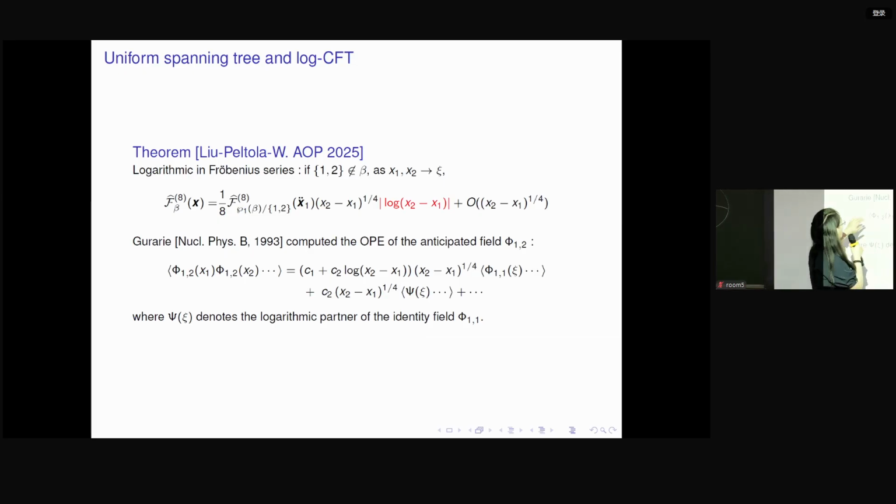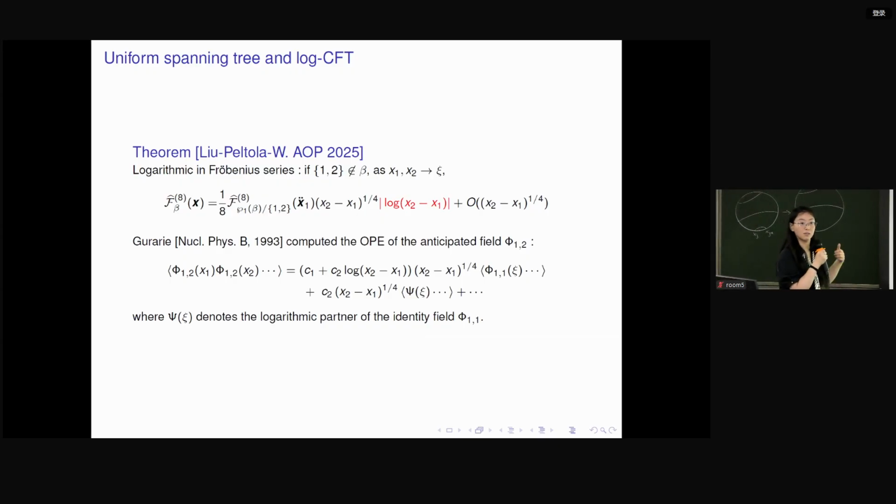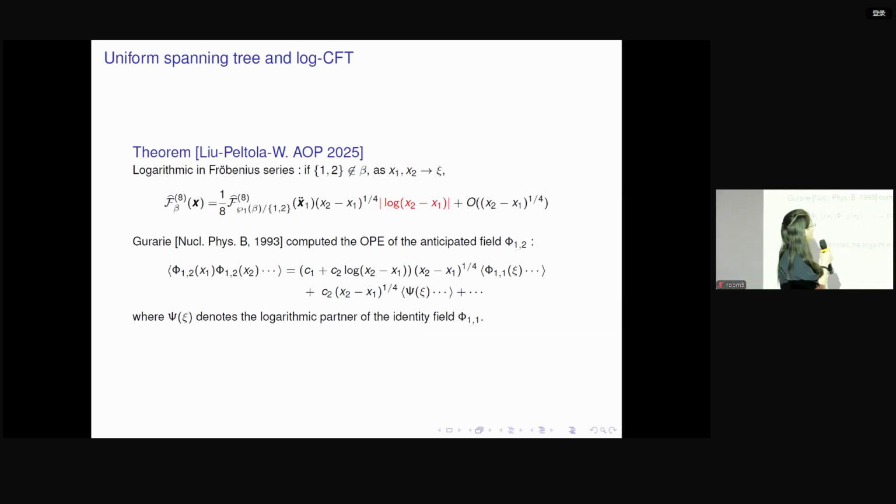The concrete answer to this question is that we consider the associated Coulomb gas integral here, and we take the OPE expansion, or Frobenius series expansion, or Taylor expansion of this Coulomb gas integral, and then we realize that the leading order is a polynomial to the power 1/4.